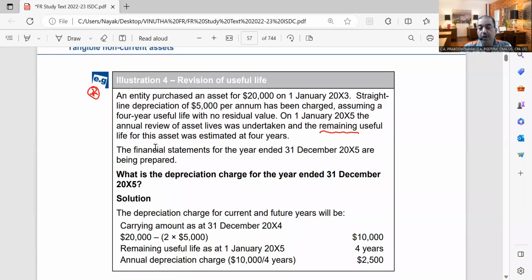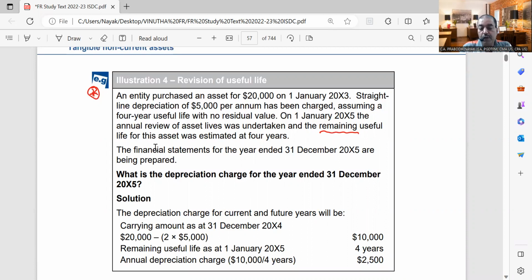On 1st January 20x5, that means after 2 years, 20x3 and 20x4, the annual review of the asset lives was undertaken and the remaining useful life for this asset was estimated at 4 years. So that means the asset originally you said that it is useful for 4 years. But after 2 years, again you find that it is estimated for another 4 years.